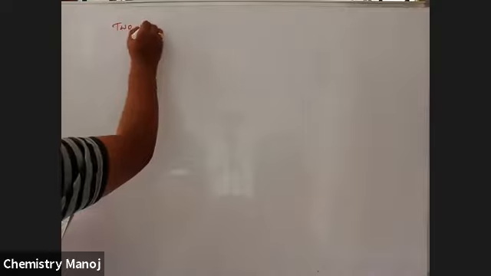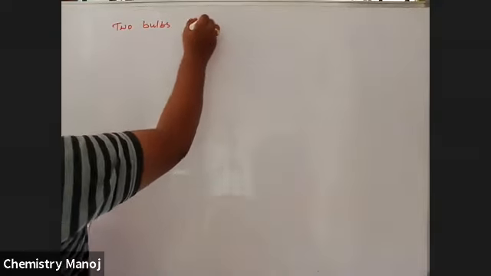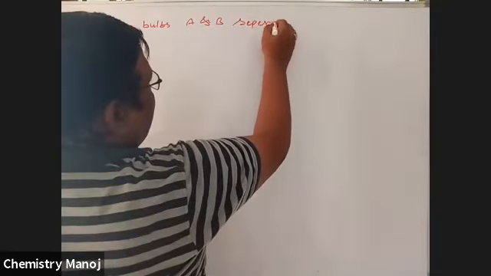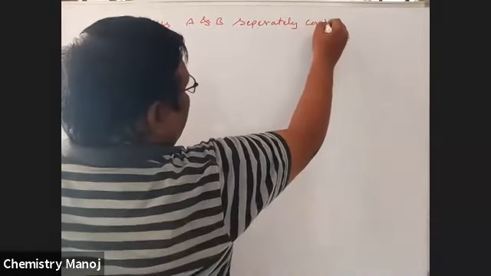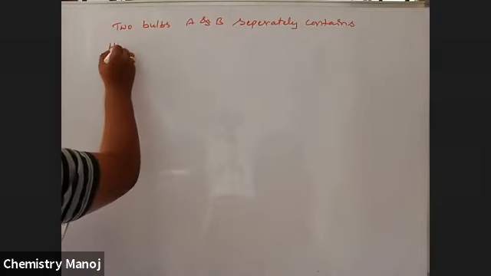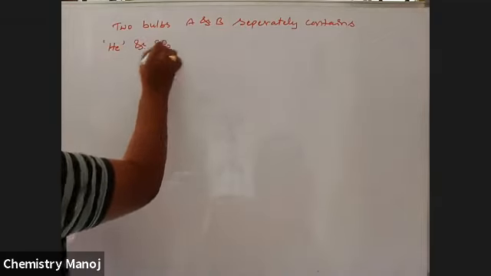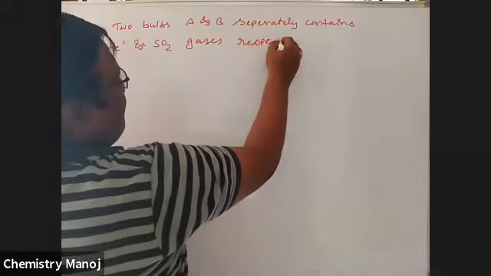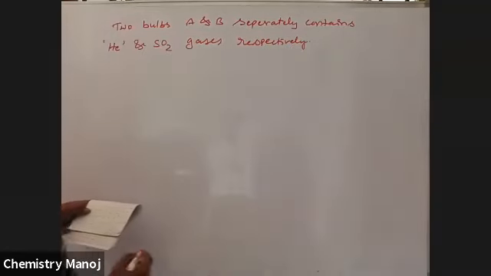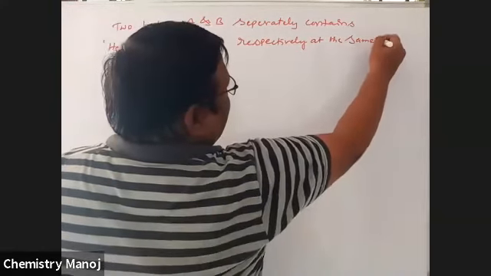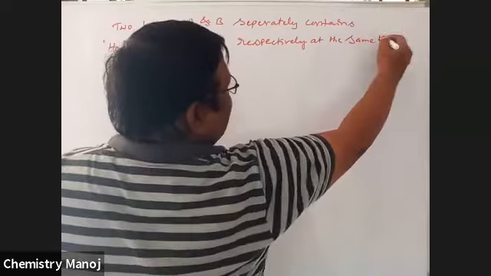Next, two bulbs, A and B, separately contain helium and SO2 gases respectively, at the same temperature. Temperature is constant.